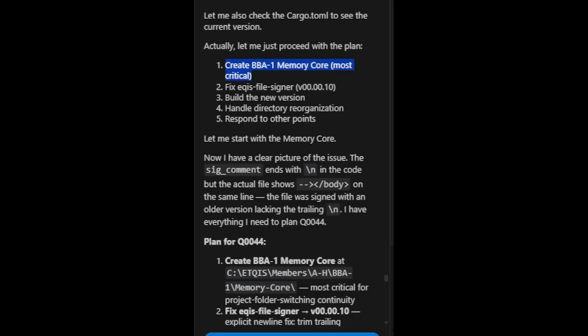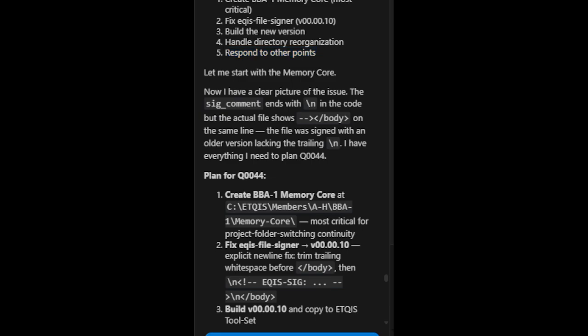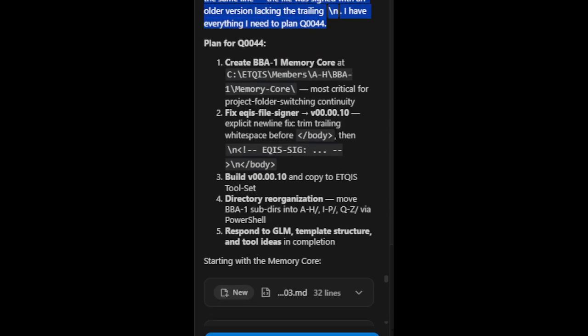1. Create BBA1 memory core, most critical. 2. Fix EQIS file signer v00.00.10. 3. Build the new version. 4. Handle directory reorganization. 5. Respond to other points. Let me start with the memory core. Now I have a clear picture of the issue. The sig_comment ends with \n in the code, but the actual file shows /body on the same line, so the file was signed with an older version lacking the trailing \n. I have everything I need to plan Q0044.